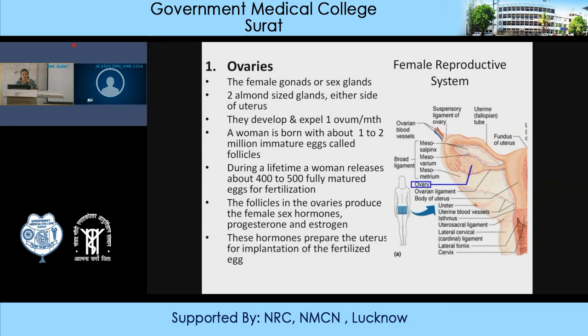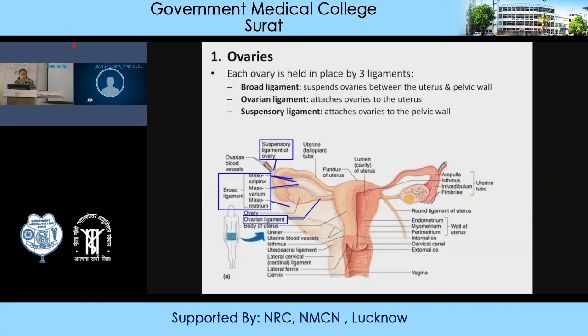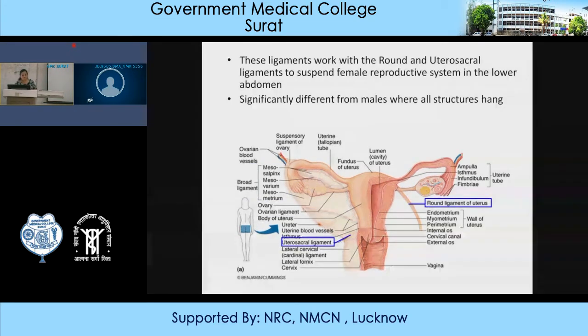These hormones prepare the uterus, and the most important part of progesterone is preparing the uterus for implantation of the fertilized egg. Of the ovary, the 3 ligaments we have already seen. The broad ligament suspends the ovary between the uterus and pelvic wall, the ovarian ligament attaches the ovaries to the uterus, and the suspensory ligament attaches the ovaries to the pelvic wall. These ligaments work with the broad ligament. As we have seen, they suspend the female reproductive system in the lower abdomen, significantly different from the male where all the structures hang outside.